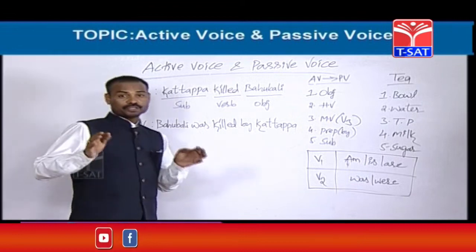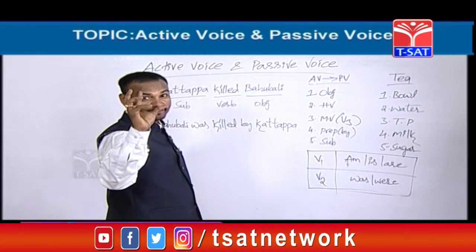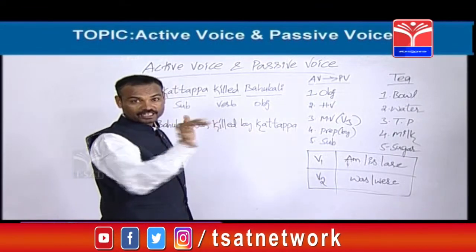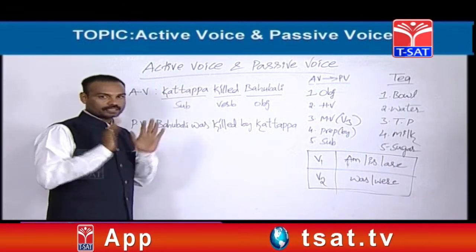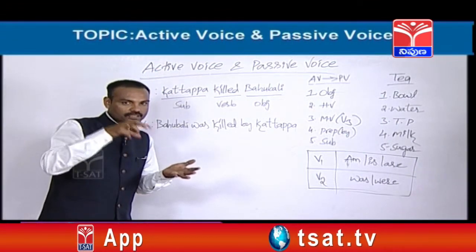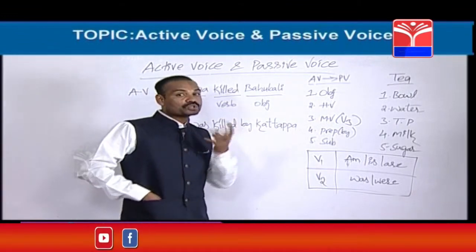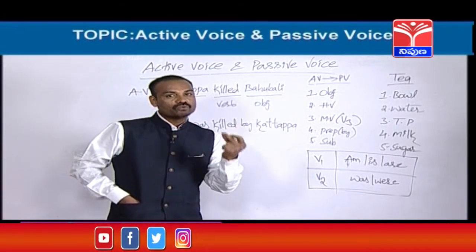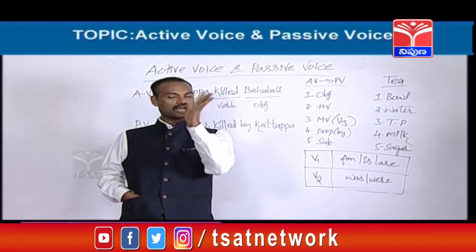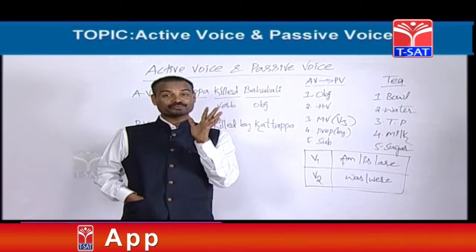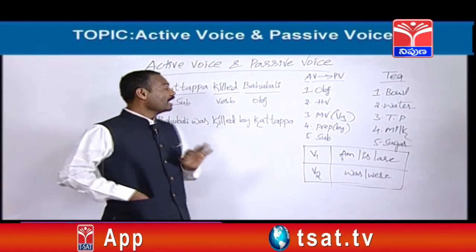Yes, now I am going to tell you some sweet and top techniques how to find out the subject and object in the given activize. Come on. Here, Kattappa killed Bahubali. This is one activize. Now we are going to change this activize into passivize. So how should we start a passivize? The passivize always starts with object. We need one object. If we want to change this activize into passivize, we need object.